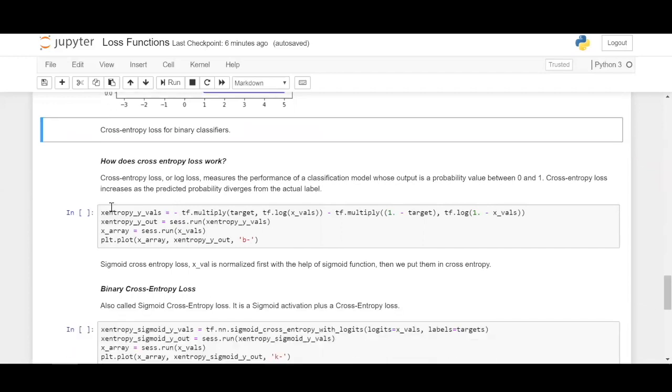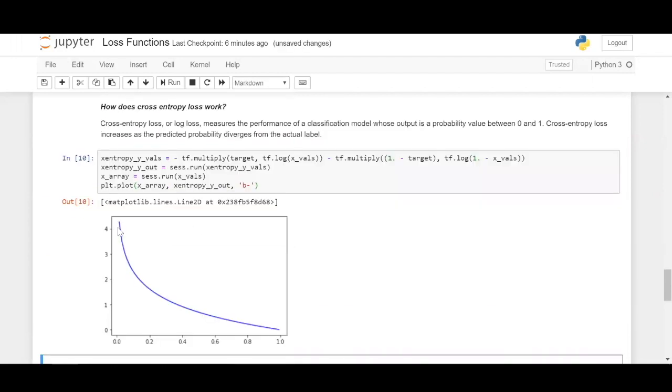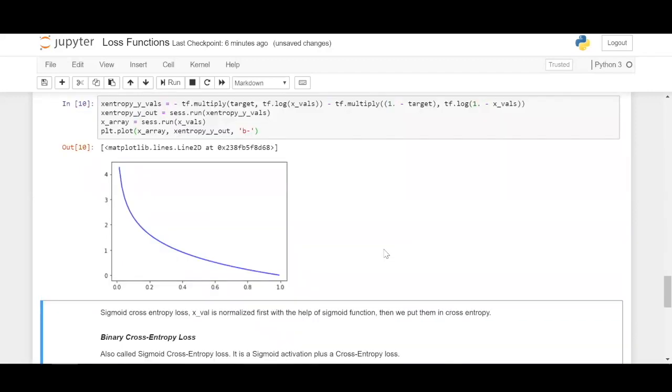It tells you by increasing its value. So this is the cross entropy loss function's formula, not to be memorized, but this is how it works. It uses log functions. You have log here and log here. This is how it works. Let us run the session for this function and plot the graph. So this is how a cross entropy loss function looks. As the loss increases, the value also keeps on diverging. That's what it tries to tell you.